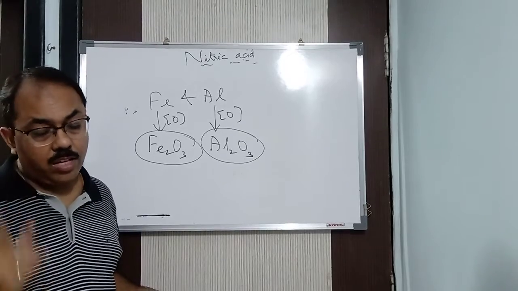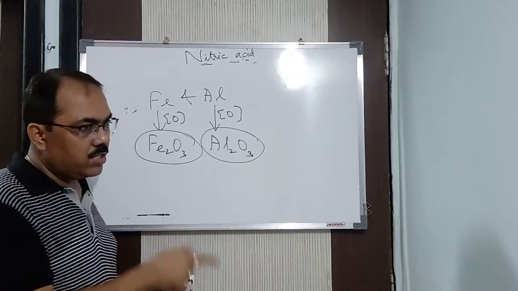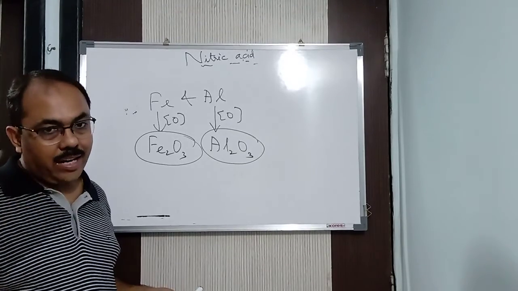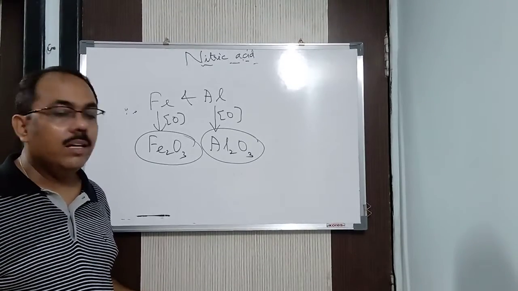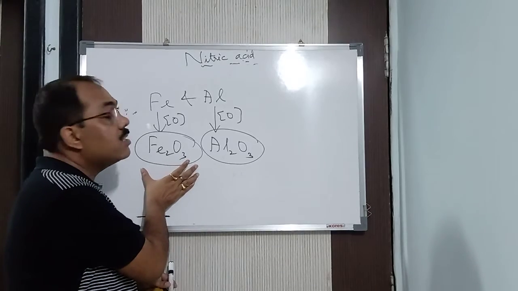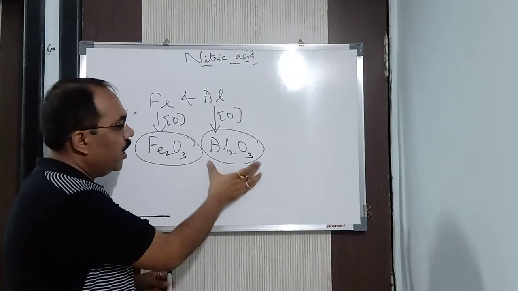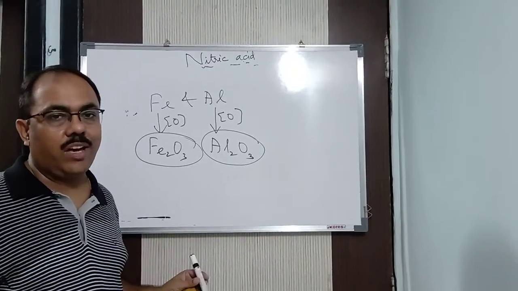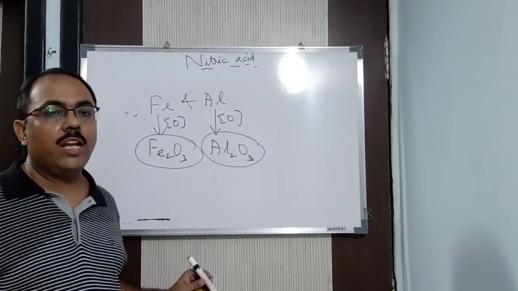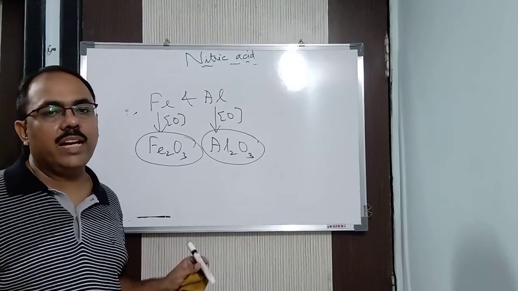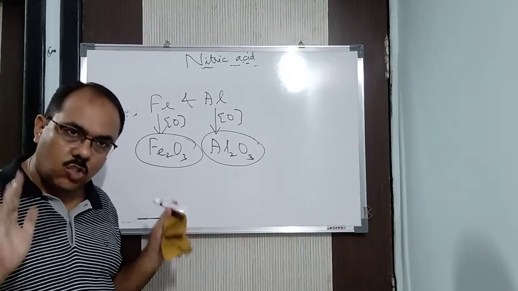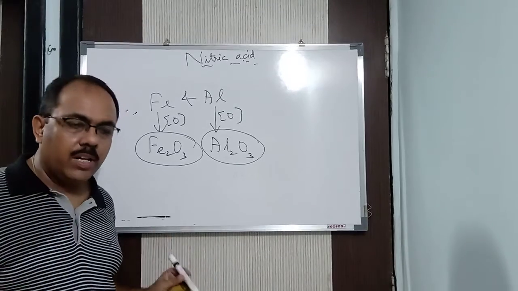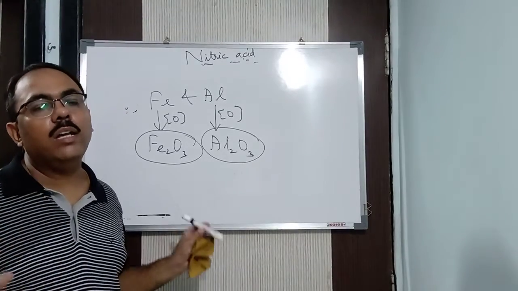Alright, listen carefully. Ferric oxide or aluminium oxide does not react with nitric acid to form nitrate, water and nitrogen dioxide. You will ask why? Because this is an insoluble precipitate. Fe2O3 and Al2O3 are insoluble precipitates which settle over the surface of iron and aluminium, and hence make the reaction passive. Passive means the reaction stops there. So this phenomenon is known as passivity or inertness.